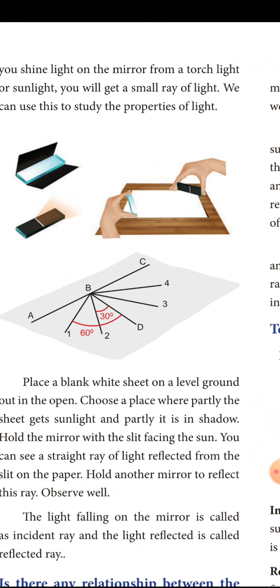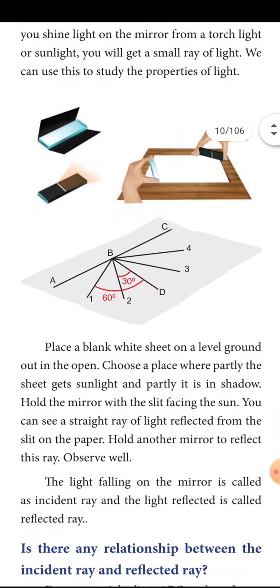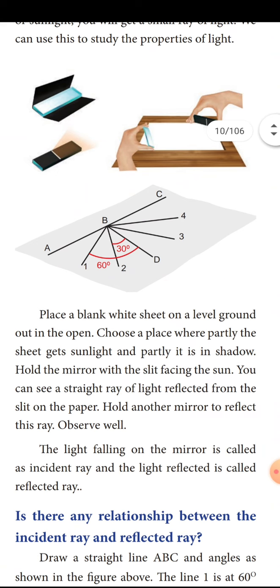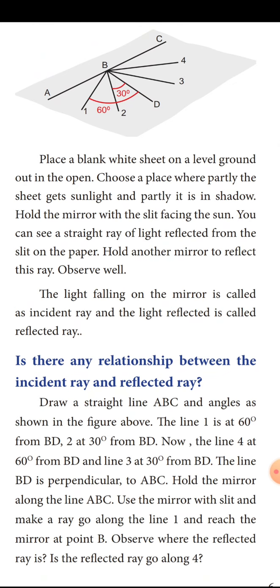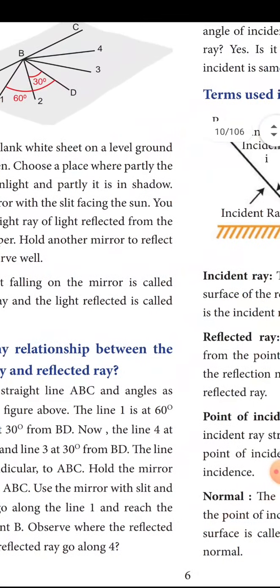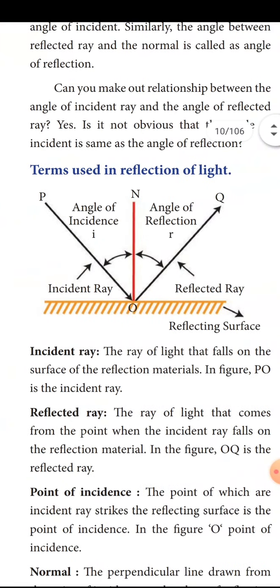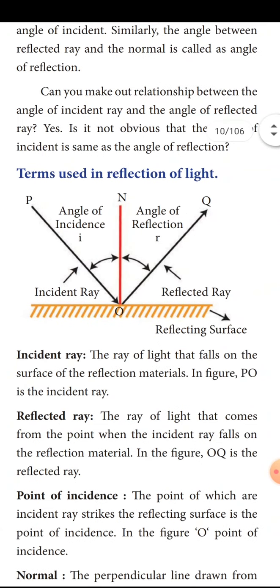The incident ray, the reflected ray and the normal drawn to the plane will lie in the same plane, and the angle of incidence and the angle of reflection will be the same.